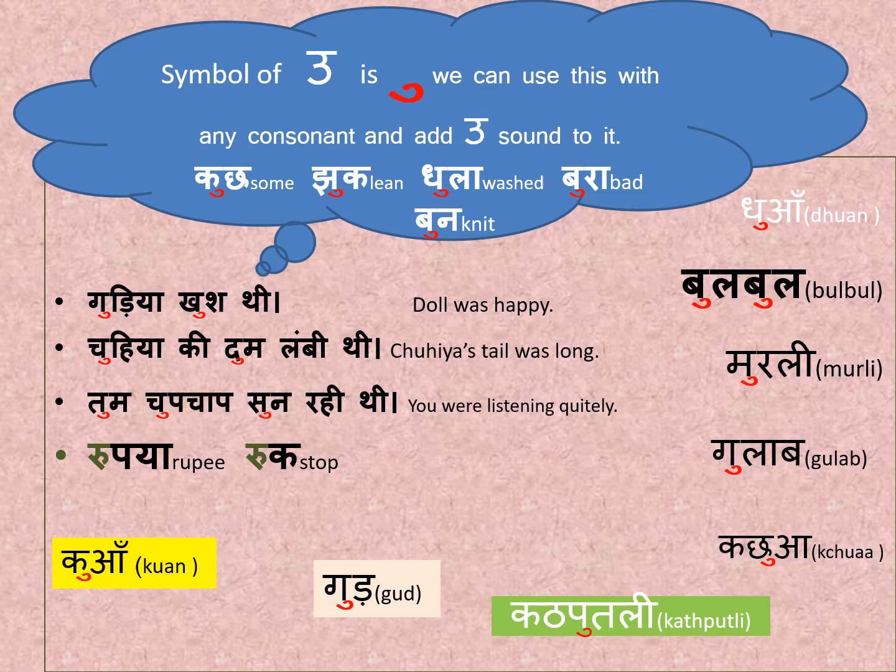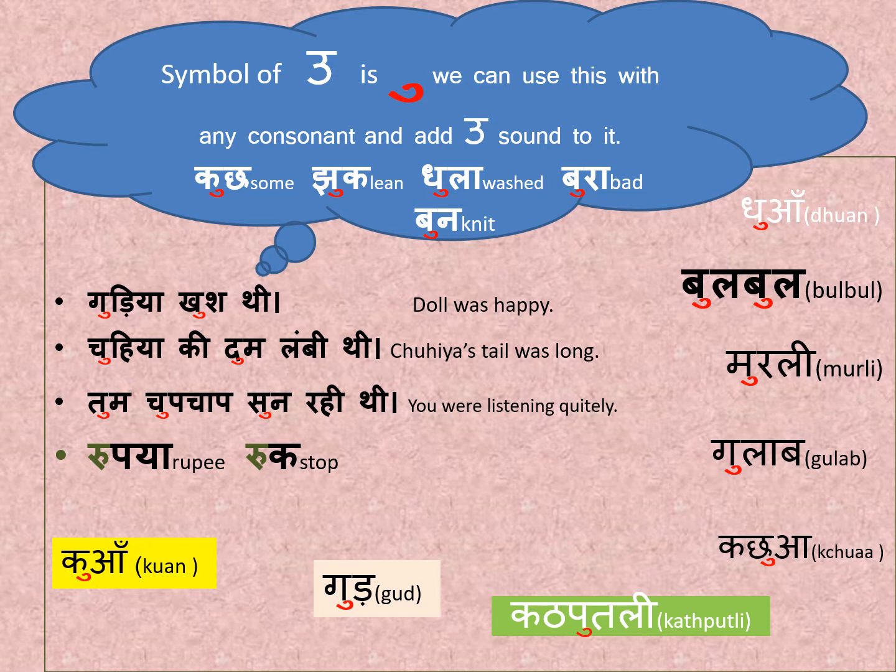Then jhuk, jha has the symbol of U. Dhula, dha has the symbol of U. Bura, ba has the symbol of U, and bun, again ba has the symbol of U. Now we can see the sentences.